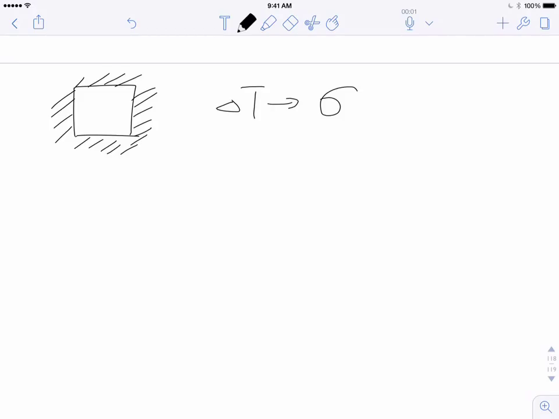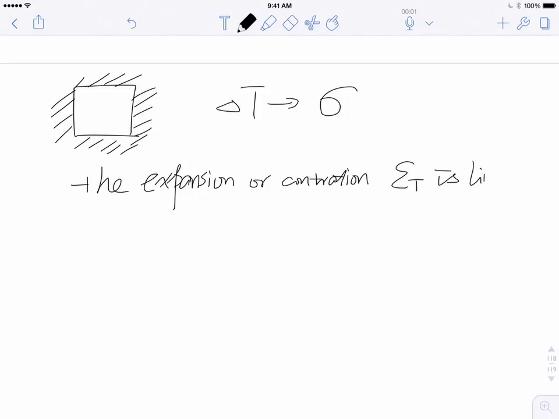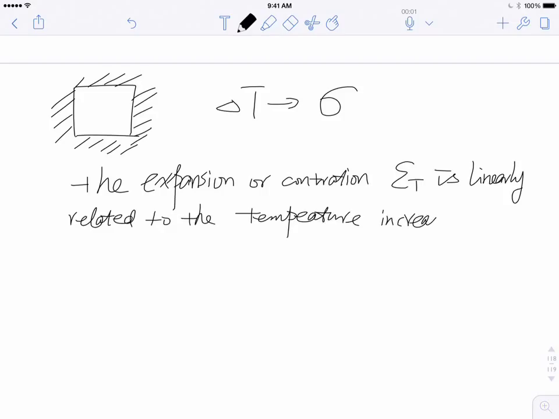Now the equation, let me just mention it for now. For most of the time, the expansion or contraction is linearly related to the temperature increase or decrease, delta T, that occurs.